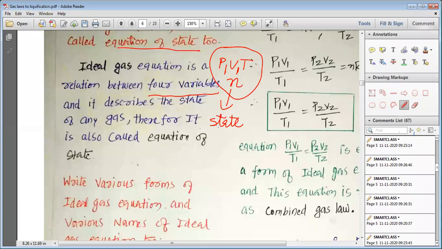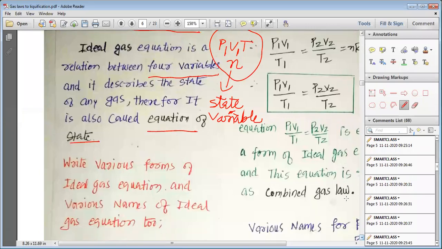From one state we have derived various states. So these are the state variables which describe the state of any gas. Therefore, it is also called the equation of state. Suppose you are asked this question, you can answer it in this manner. Let's move forward.